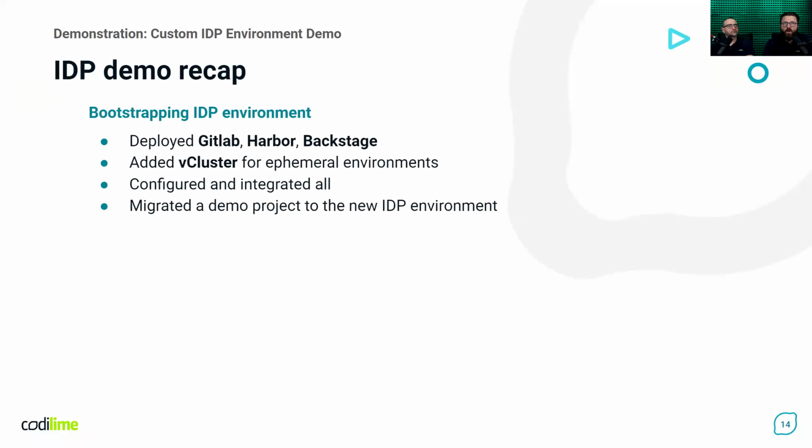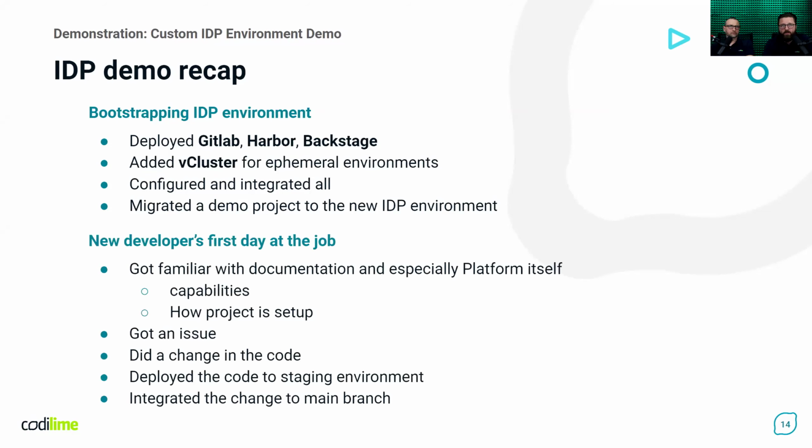Okay, so just to recap, the first video was about bootstrapping the IDP environment where we deployed GitLab, Harbor and Backstage. We used vClusters for ephemeral environments. Everything was configured and so on. We also migrated our demo project to the new IDP environment.